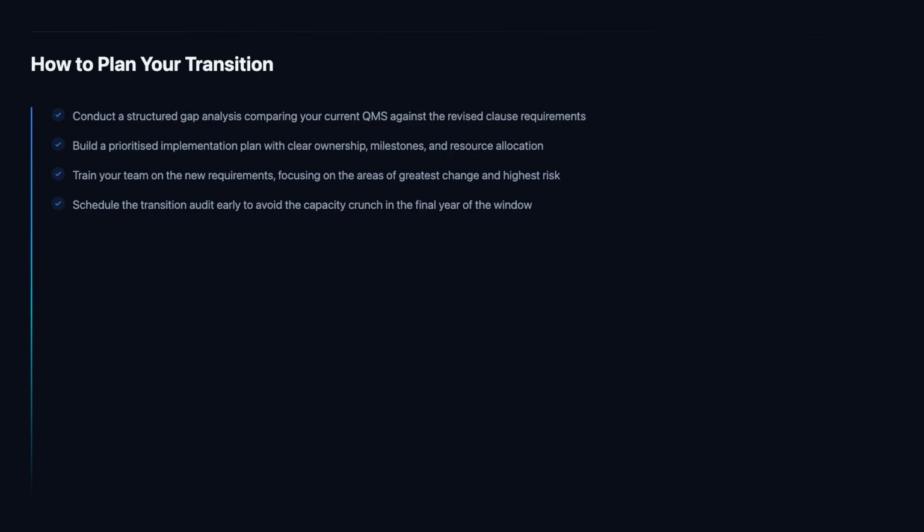Schedule the transition audit early in the 3-year window to avoid the capacity crunch that inevitably builds in the final year. Certification bodies will face high demand as the deadline approaches, and organizations that wait risk delays in securing an audit date. Early transition also gives you time to address any findings from the transition audit without the pressure of an imminent deadline. Contact your certification body as soon as the standard is published to discuss timing.